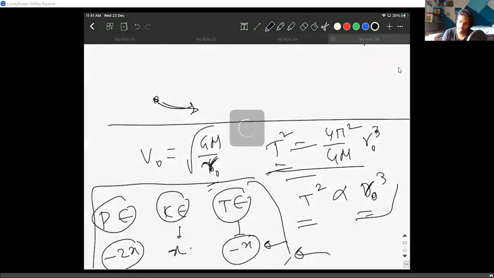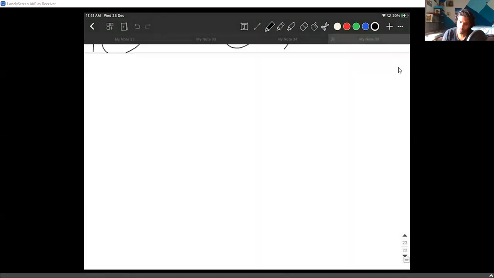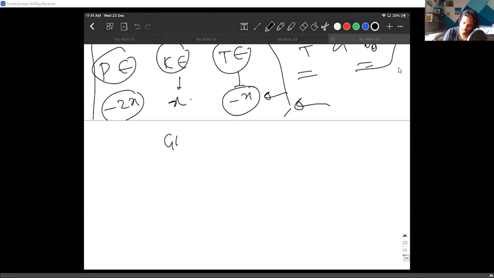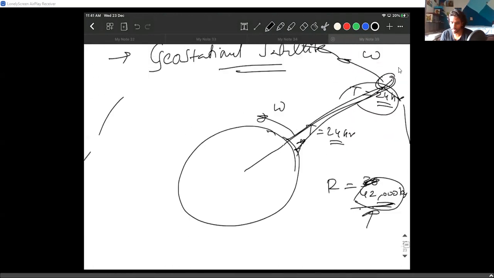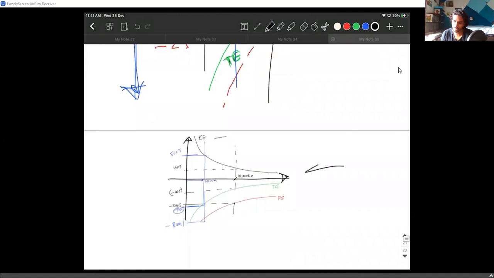Let me write them also. The kinetic energy is GMm by 2r naught. The potential energy is minus GMm by r naught. The total energy is minus GMm by 2r naught. Even in the graphs, I discussed them also. Something like this. The graphs are really clear, right? So the graphs look like that. I've discussed all these things: kinetic energy, potential energy, and what else?